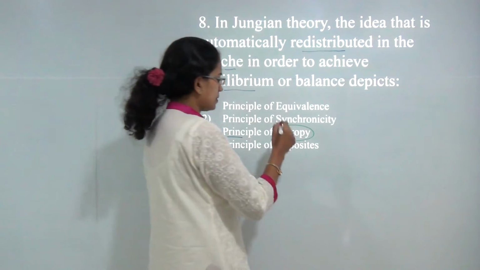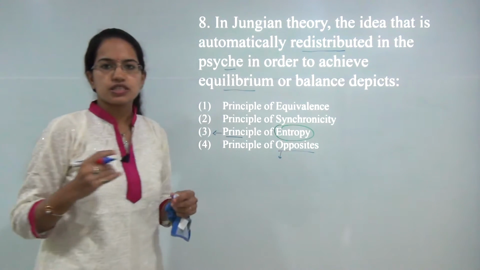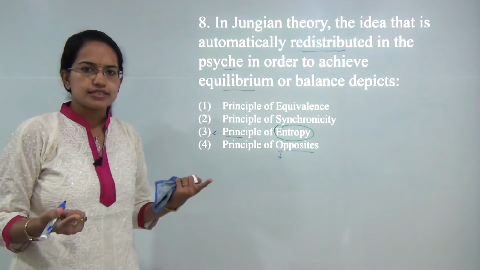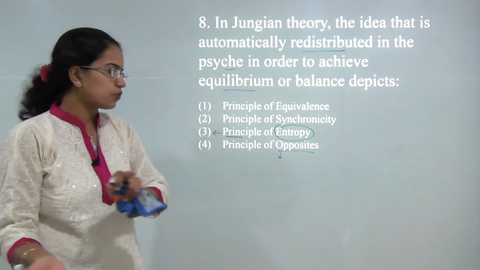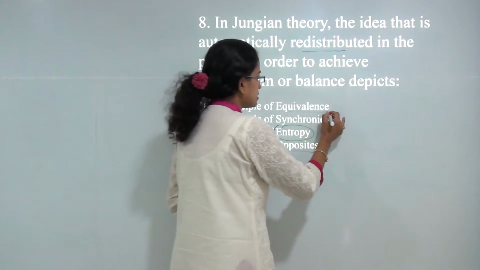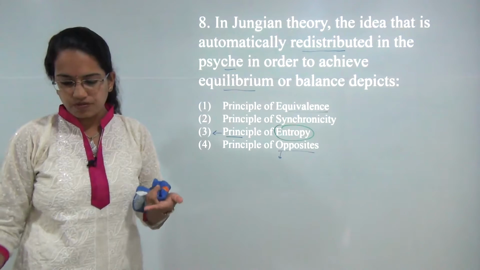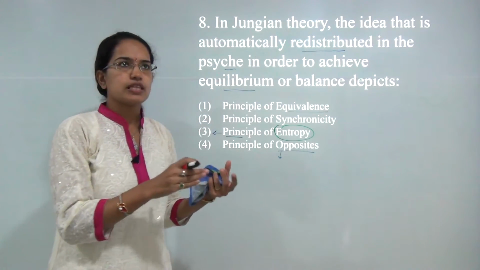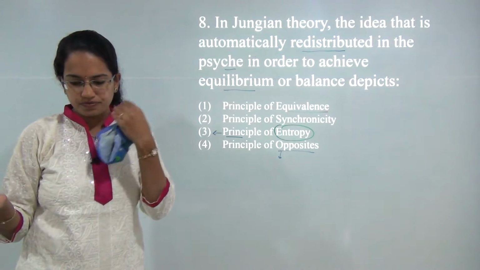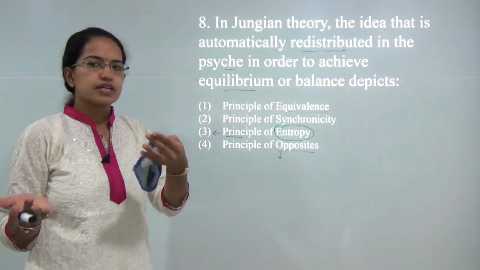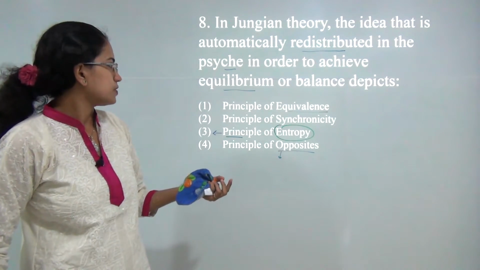Now let's have a brief look at the other principles. So you have the principle of opposition that says you always have a balancing force. So if there is an extrovert personality, there would be an introvert personality. Then you have the principle of equivalence that says if you are doing something, you will try to devote time into one thing such that you are able to equally deal with the opposite of it. So you try to maintain a balance between them.